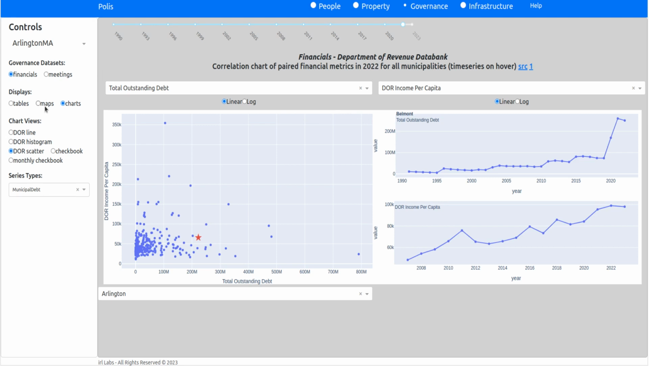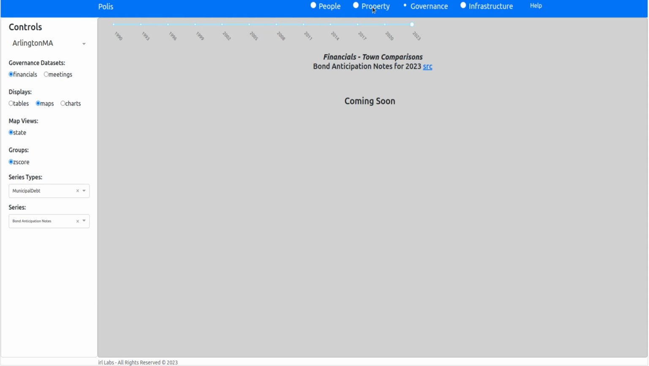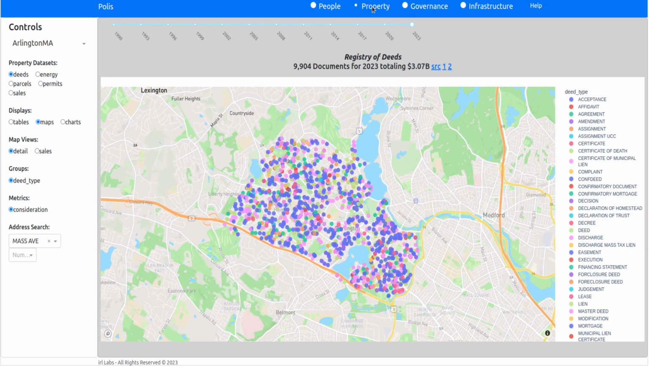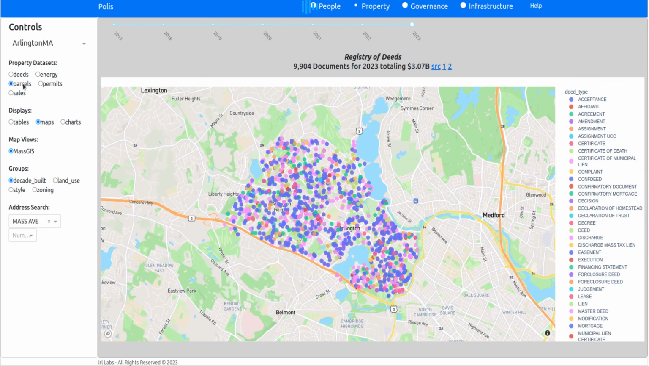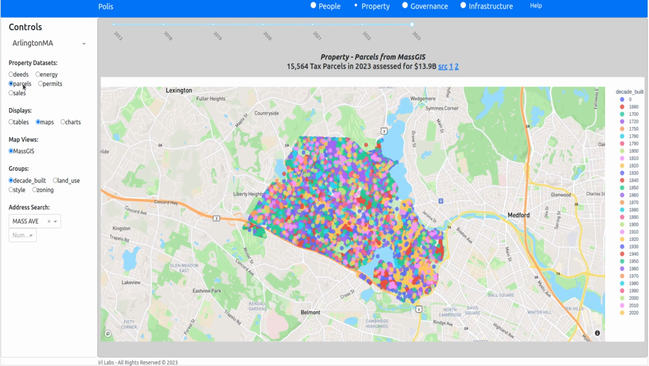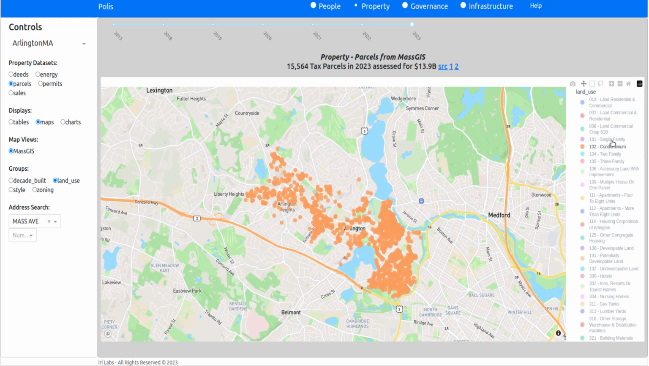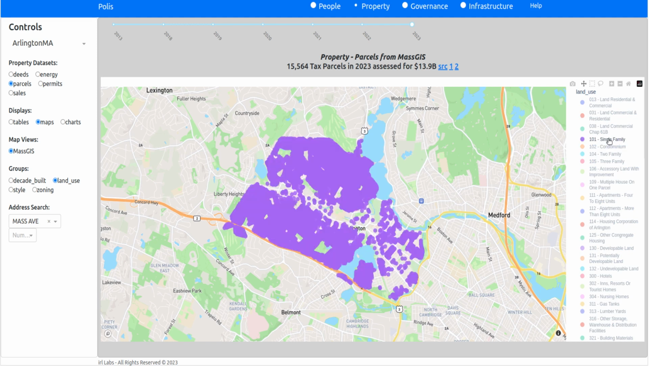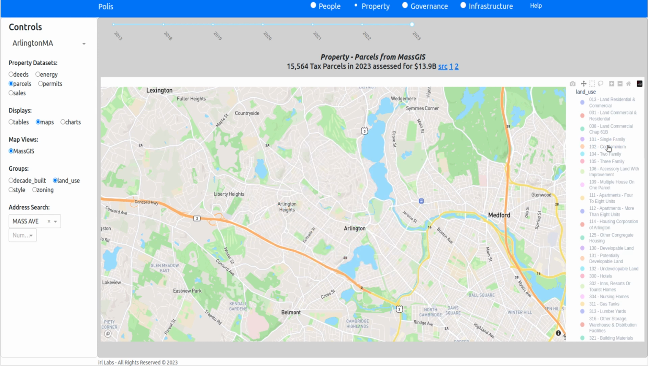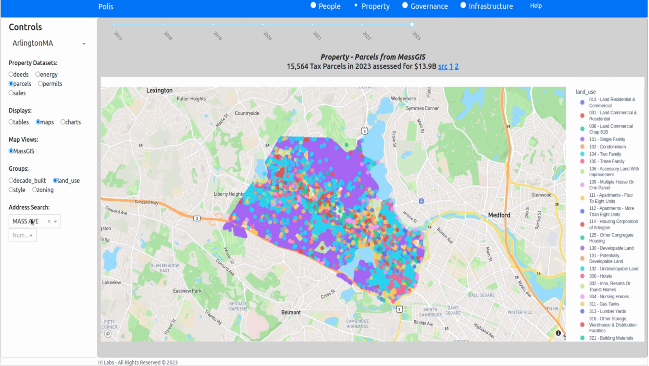Now let's talk a little bit about maps. So if we go to maps for property and look, say, at the parcels, and you look at the land use of all the different parcels, you can see over here in the legend, you can double click to get rid of them all and say show me where all the condominiums are, or show me where all the single family properties are. Double click again, bring them all back. We can do a search.